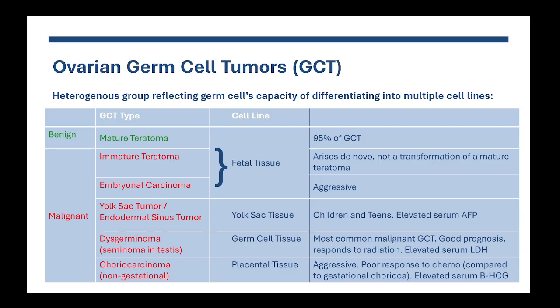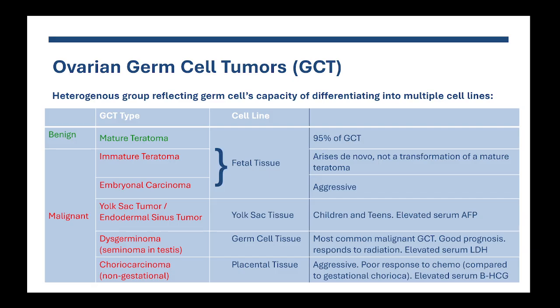Malignant germ cell tumors that derive from germ cells that would develop into fetal tissues also include immature teratomas and embryonal carcinomas, which are more aggressive tumors. You also need to know about yolk sac tumors, also called endodermal sinus tumors, that derive from the yolk sac. They affect younger children and teens, and they present with elevated alpha-fetoprotein.